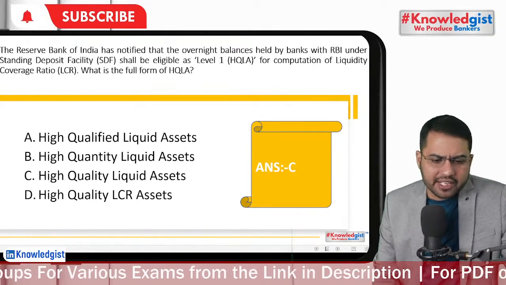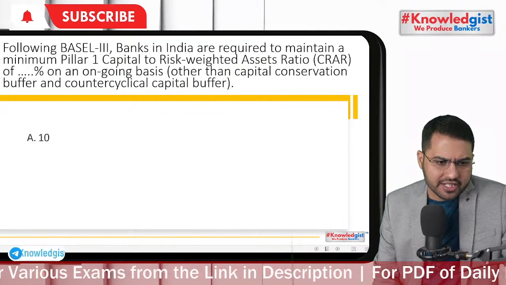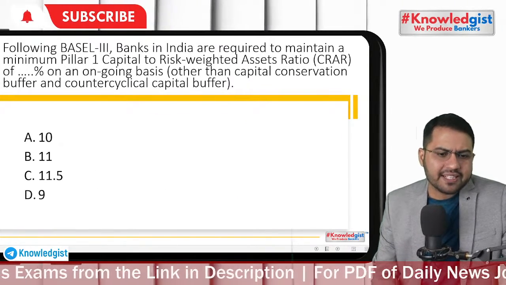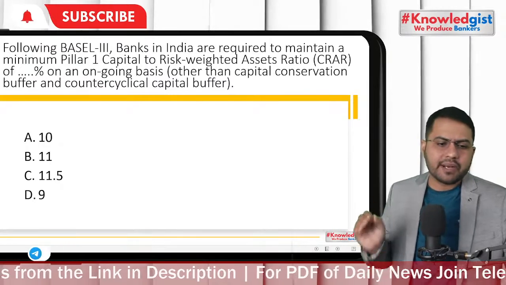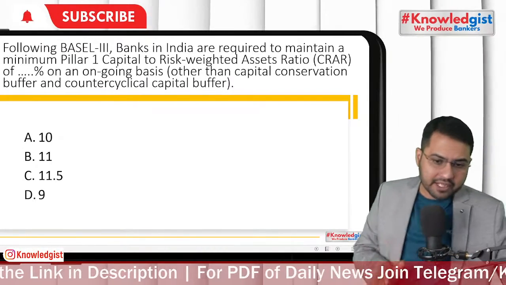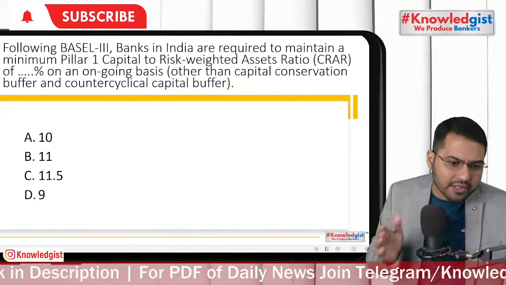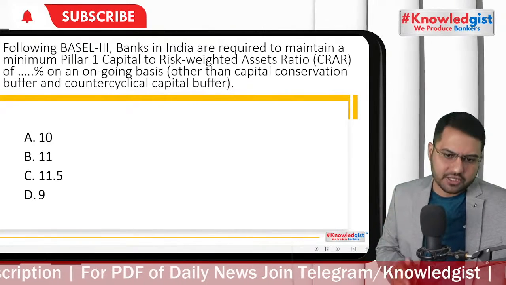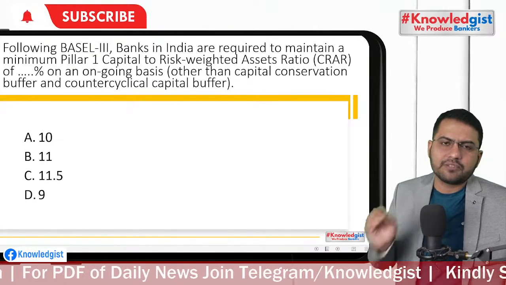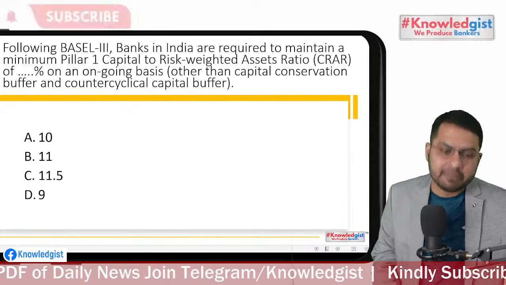Yes, it is a high quality liquid asset. I think it's an easy guess. We discussed it earlier also. Following Basel III, banks in India are required to maintain a minimum Pillar 1 capital on CRAR of what percentage on an ongoing basis, other than the capital conservation buffer and countercyclical capital buffer?